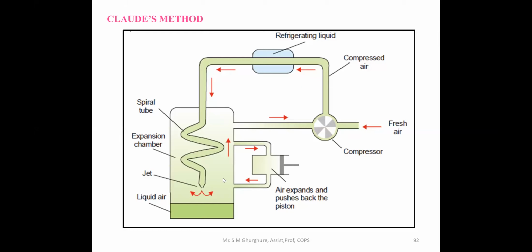This pushback piston pushes the air again into the expansion chamber, and that air is again passed to the compressor. This is a cyclic process, and again the total gas molecules are converted into the liquid one. This method is known as Claude's method.